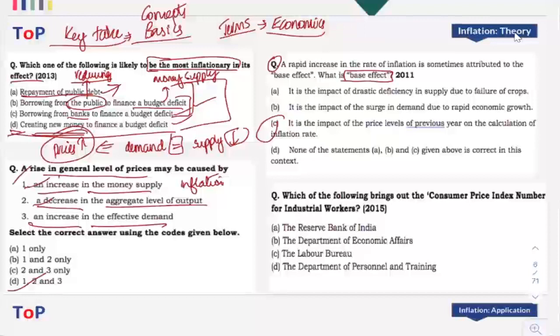Okay. Now the fourth question: which of the following brings out the consumer price index number for industrial worker? Again, a very basic question related to the index.